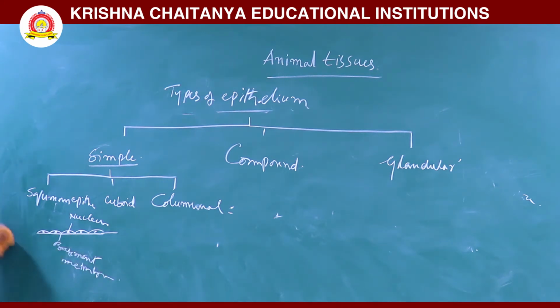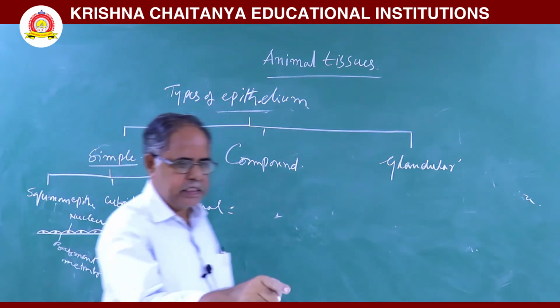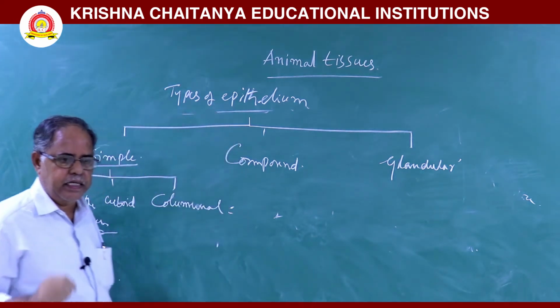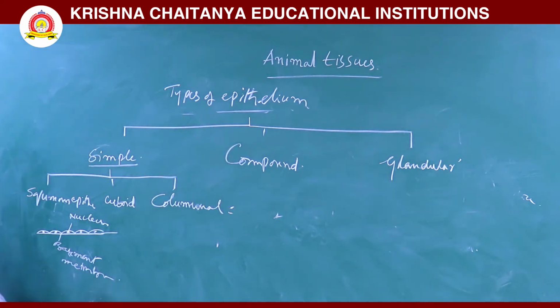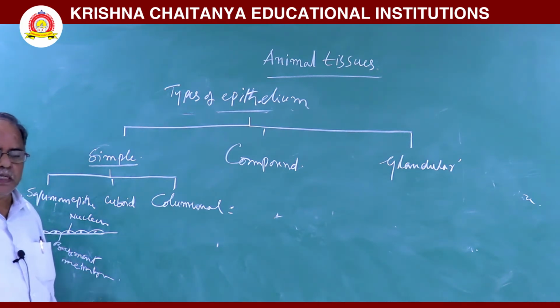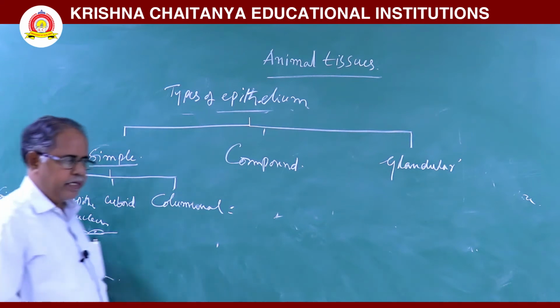In squamous epithelium, the cells are arranged in a single row. The cells are flat and tile-like. In the center of each cell, one ovoid nucleus is there. This type of epithelium is called simple squamous epithelium. Example, where it is present.